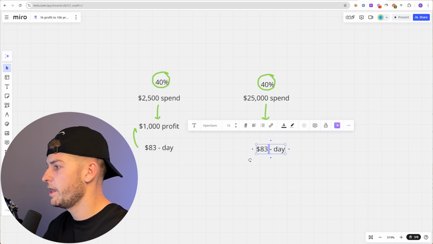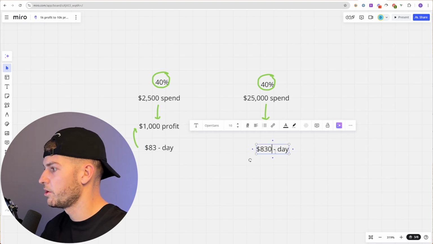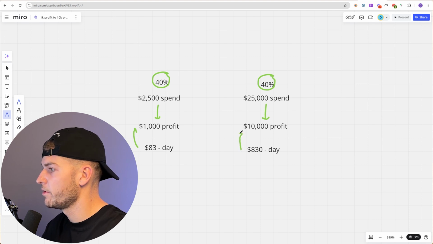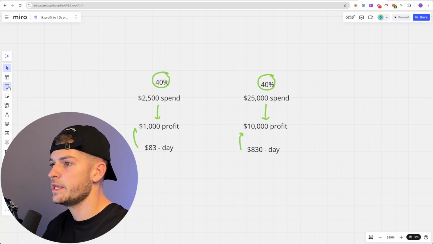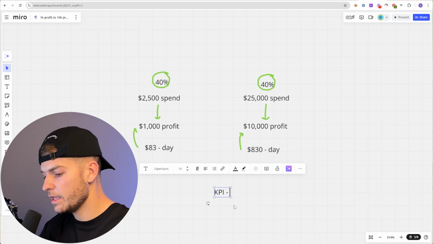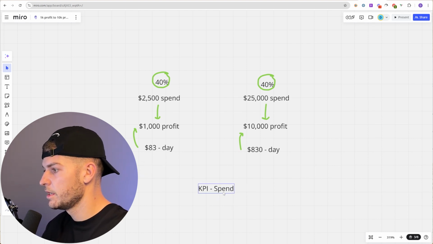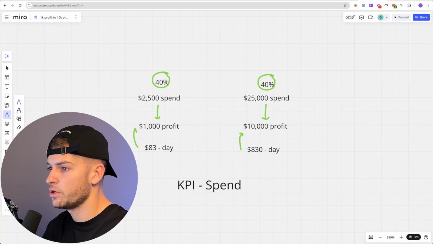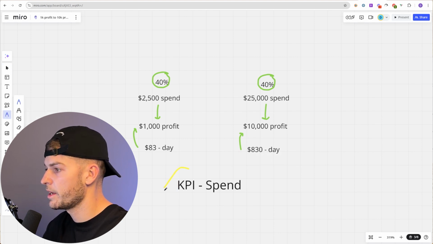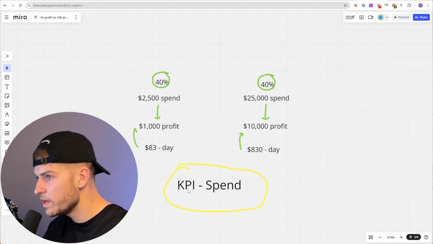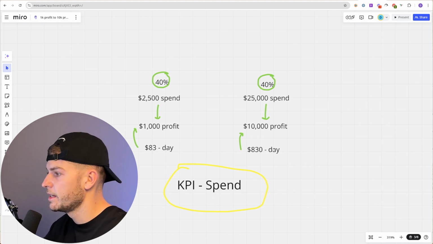We need to be spending about $800, and let's just say $30 every single day. And then we will go ahead and hit 10K profit, okay? This is literally the only KPI you need to be tracking: your spend. Nothing else. If you can track your KPI, you're decent at analysis, and you know what you're looking at, you're not just blindly buying products and you actually properly analyze them, then there's no reason why you're not going to be hitting your profit goals.